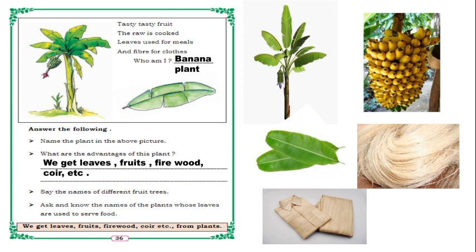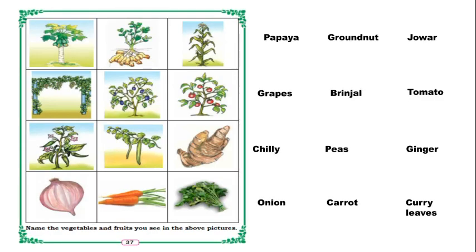Say the names of different fruit trees. Ask and know the names of the plants whose leaves are used to serve food. Okay, like banana leaf. In which plant's leaf will we use, betel nut tree, children. Have you heard? Yes. Even one more is there, that betel nut tree's leaves we will use for meals. Yes, no? Yes. So next, we get leaves, fruits, firewood, coir, etc.